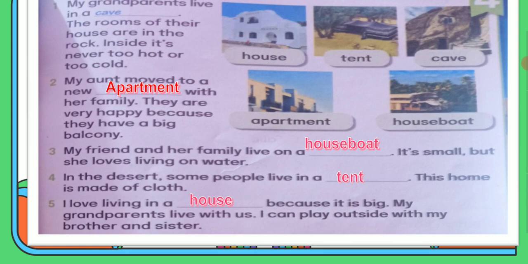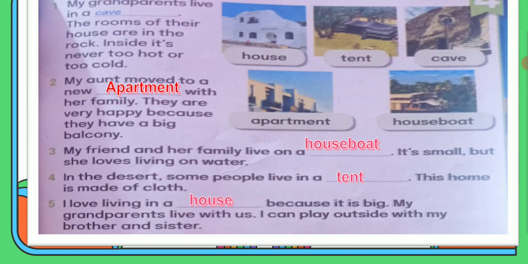It means apartment. Number 3, my friend and her family live on a houseboat. It is small, but she loves living on water. So if I'm talking about a house in the water, it will be a houseboat.